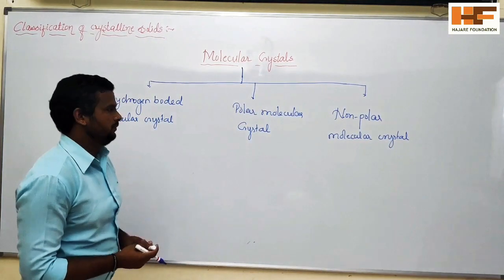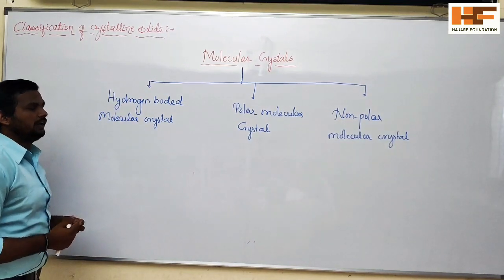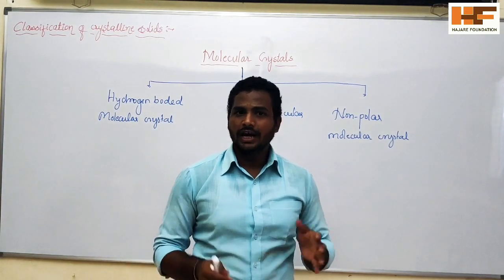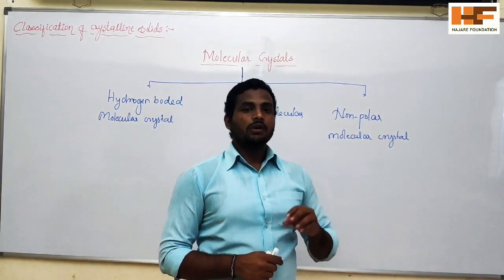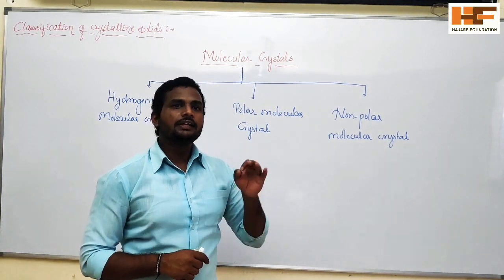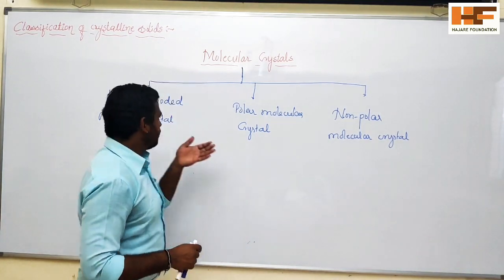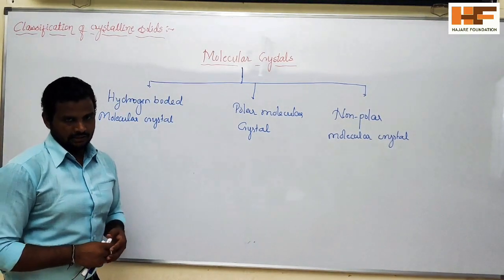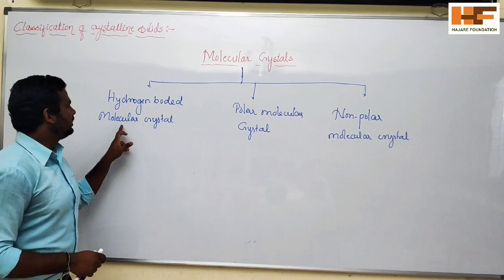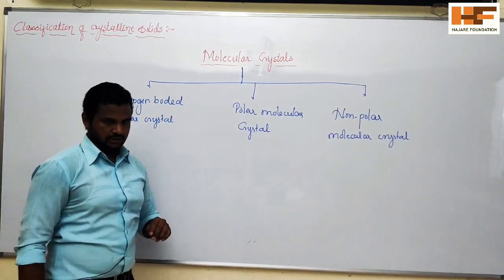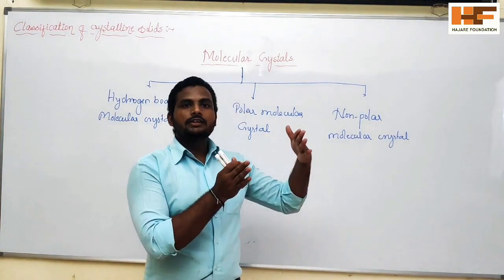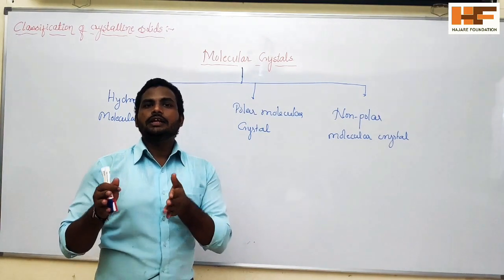Right, so come to the first one. So what is meant by this one? Hydrogen bonded molecular crystal. If you consider ice, as you already know, ice is made up of water, but here the water molecules, H2O, are bonded by intermolecular hydrogen bonding. Because of that, it will form the crystal or network. Those types of crystals we call a hydrogen bonded molecular crystal. This is because of the bond formed between the hydrogen atom and the electronegative atoms.